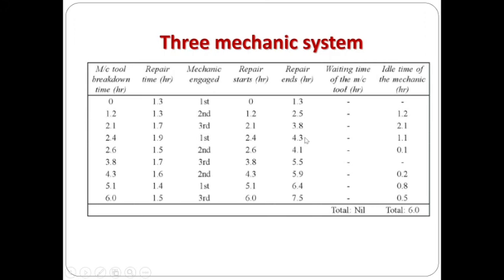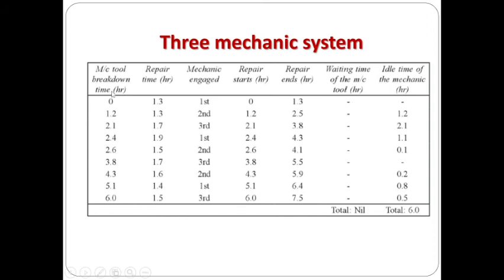And if a fifth breakdown occurs, that will be attended by the second mechanic. The second mechanic's repair ends at 2.5 hour itself. So here the machine arrival time is 2.6 hours, so he can attend from 2.6 hours itself. So it is going up to 4.1 and so on. So we are going to simulate it up to 9 simulations.